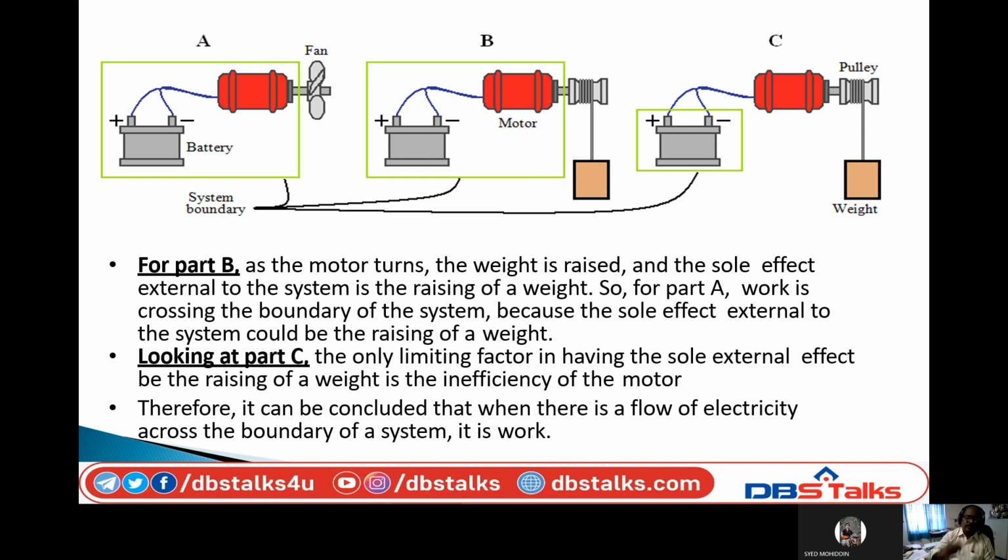So there is a thread connected to this pulley. When the motor rotates, the pulley also rotates. When the pulley rotates, the weight may be lifted or it may go down. So here, from the system, there is some effect. It crosses the boundary. So due to this effect, there is a raising of weight.